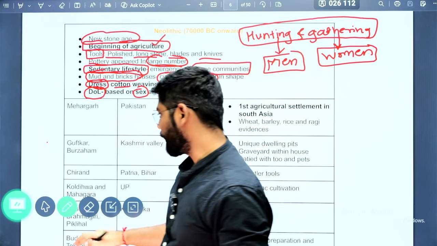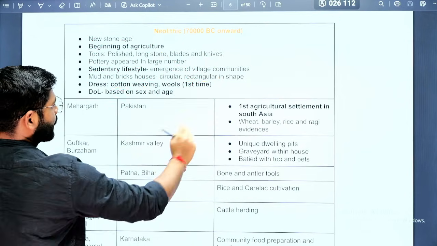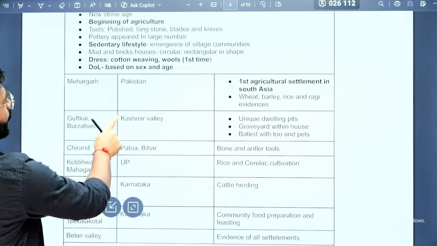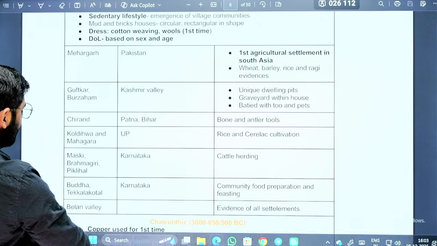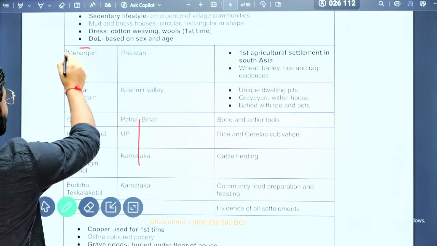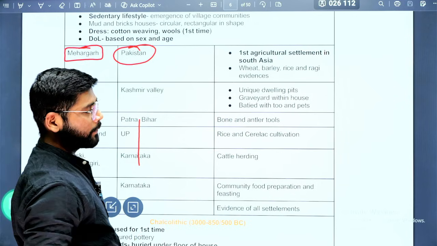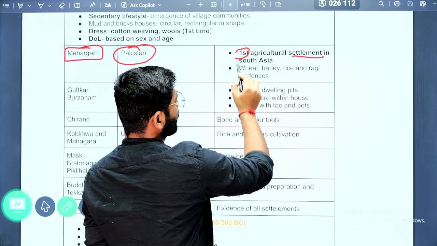Next, we'll see the important places associated with the Neolithic period. The first important place is Mehergarh. Everybody knows it is located in Pakistan, and it is the first agricultural settlement in South Asia.